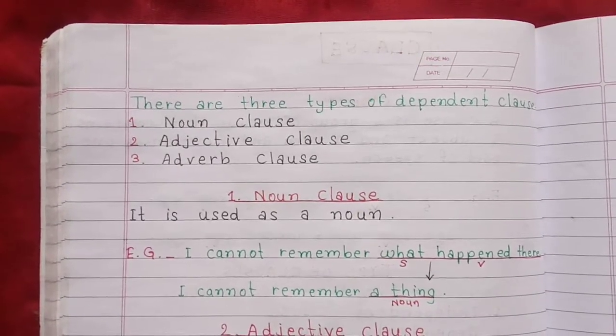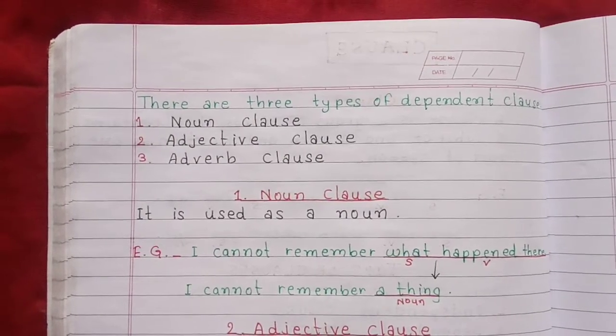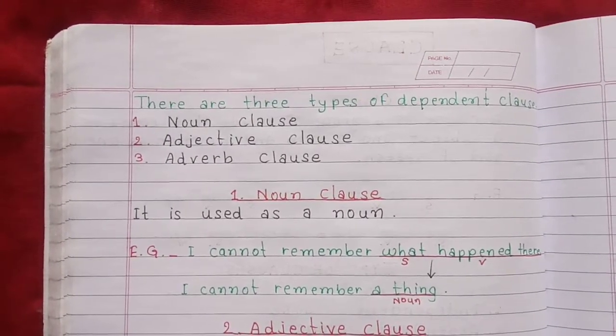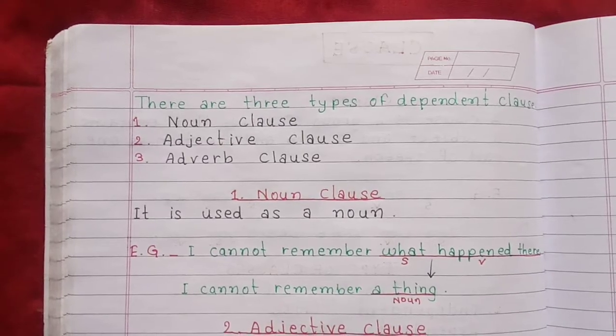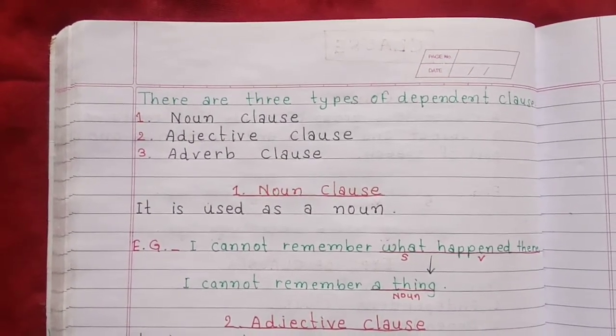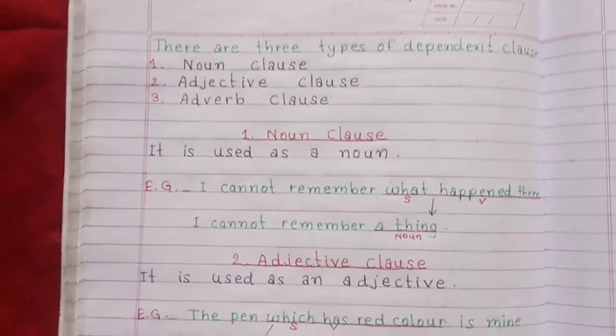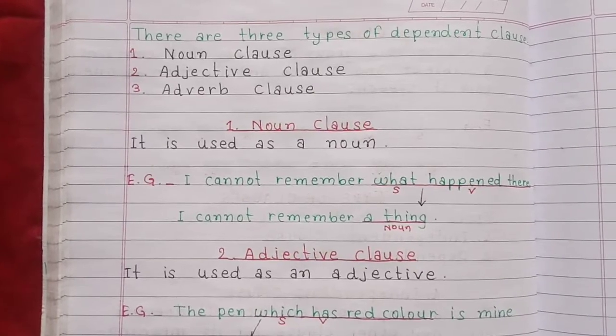Now we will learn about the types of dependent clause. There are three types of dependent clause. First is noun clause, second is adjective clause and third is adverb clause. First of all, we learn about noun clause. A noun clause is used as a noun.